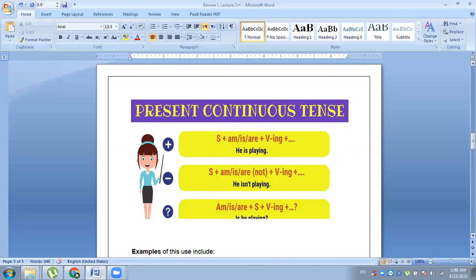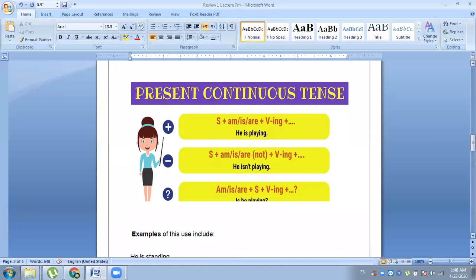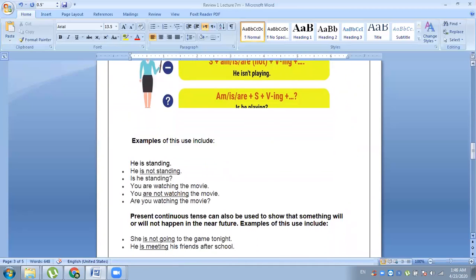And in the negative sentences, we will use the helping verb. We will use not after the helping verb. And in the interrogative sentences, the helping verb is, are, am will be at the start, then there will be the subject, then the verb, then ing, and then the object. Here are some examples.